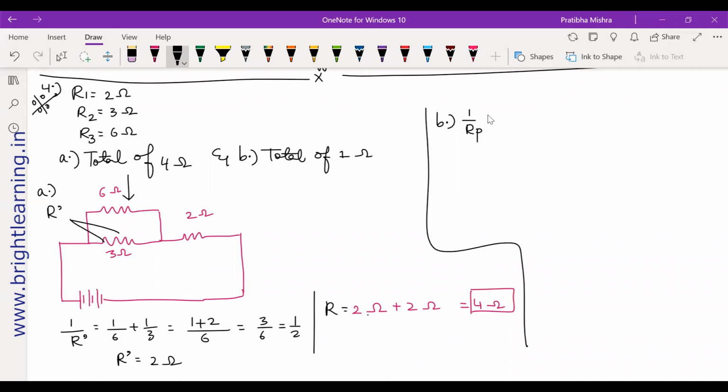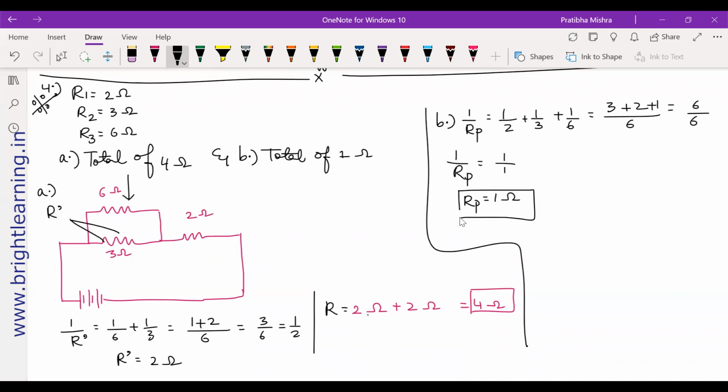1 by RP is 1 by 2 plus 1 by 3 plus 1 by 6. I think yes, it should be possible. Okay, let's try this out. LCM is 6. So 3 plus 2 plus 1. Yeah, perfect. You're getting a 1 ohm. So 1 by RP is 1 by 1. What is RP? 1 ohm. This is what you will get here.